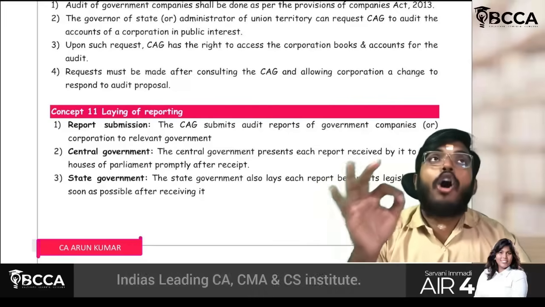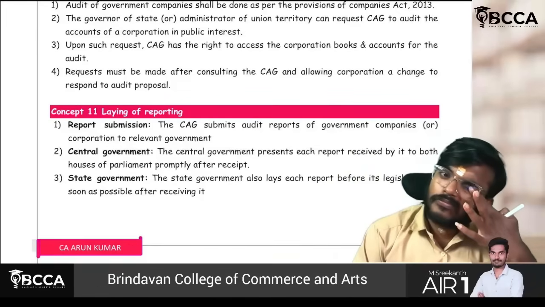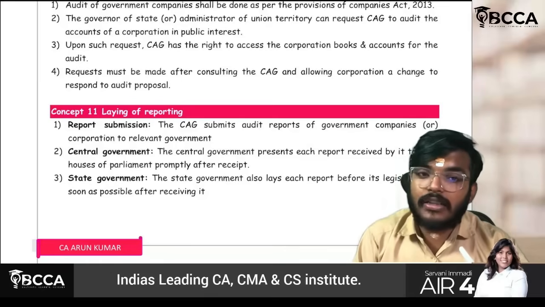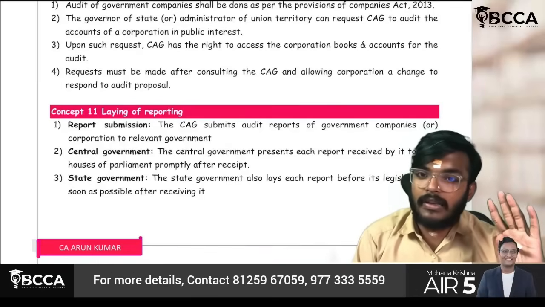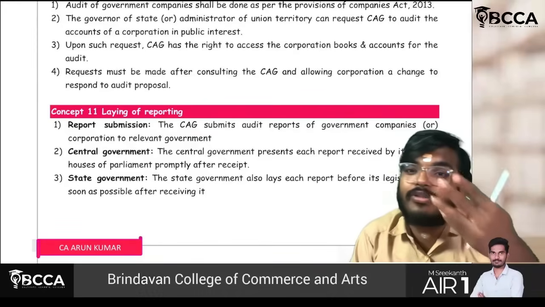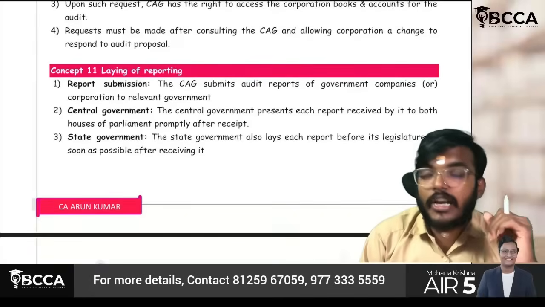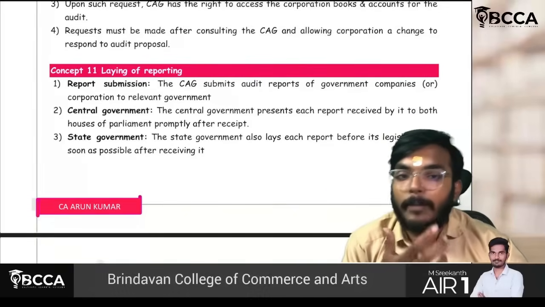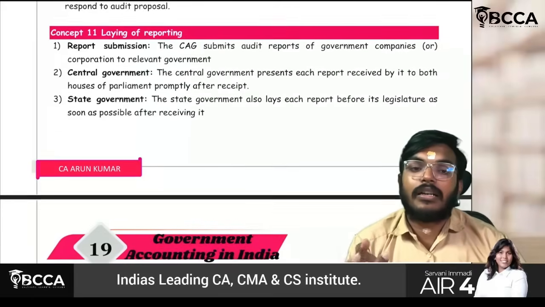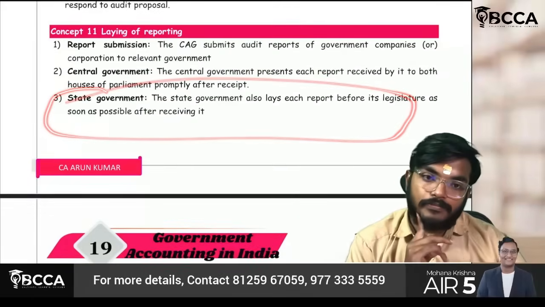Sir, what is the last part? The report is done. The audit is completed. The C&AG has finally prepared the audit report. Now if it is a central government audit, the auditor should submit it to the central government. If it is a state, it should be submitted to the government responsible for that corporation. The central government, after receiving the report, should present it in both houses of parliament. The state government should present it in its assembly or legislature after receiving the audit report.